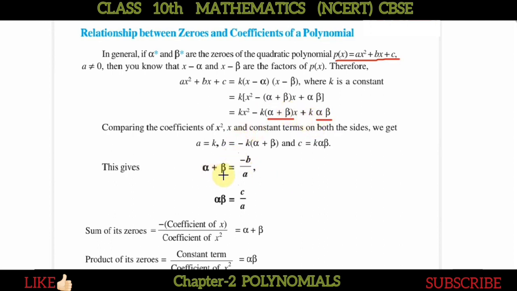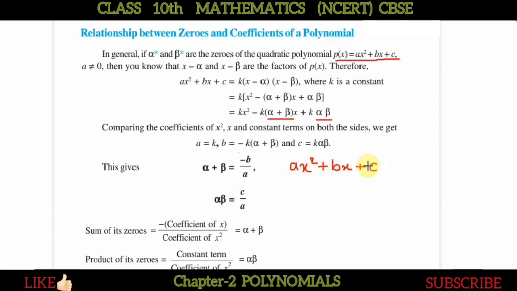I will make you understand this more clearly with the help of examples, but you can see here that alpha and beta both are the zeros. So alpha plus beta means the sum of zeros, and it is equal to minus b upon a. See, we have the polynomial ax square plus bx plus c.